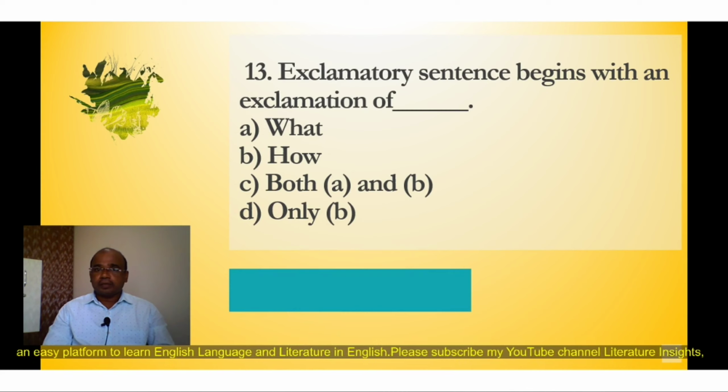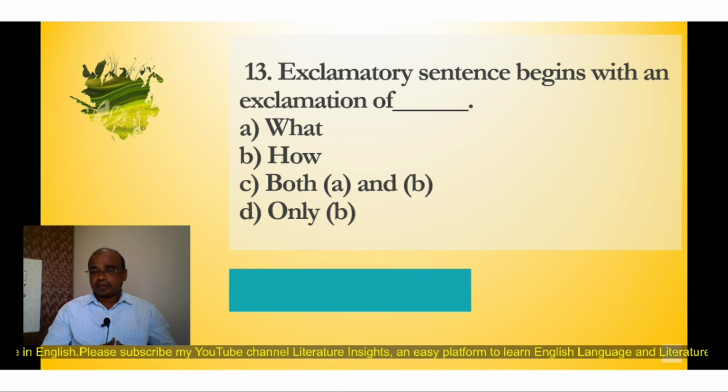Question number 13. Exclamatory sentence begins with an exclamation of. Again four options. A. What. B. How. C. Both A and B. D. Only B. So here the student has to identify how the exclamatory sentence begins.